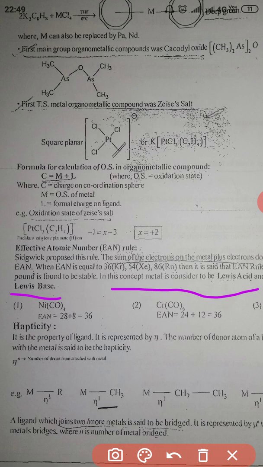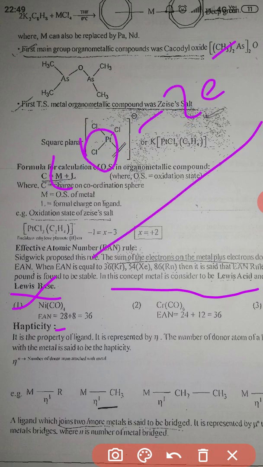Let us calculate the ion of nickel tetracarbonyl. Nickel has 28 electrons. Carbonyl is a bidentate ligand. It can donate 2 electrons. So 4 carbonyl ligands give 4 into 2, that is 8 electrons, and the total is equal to 36.